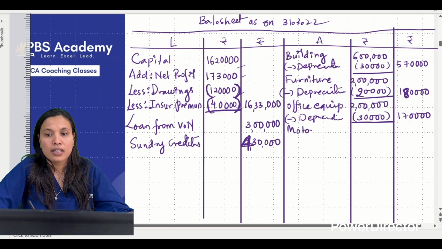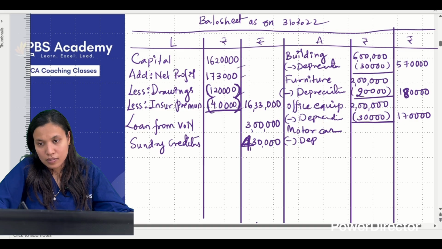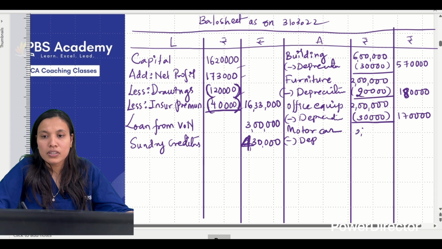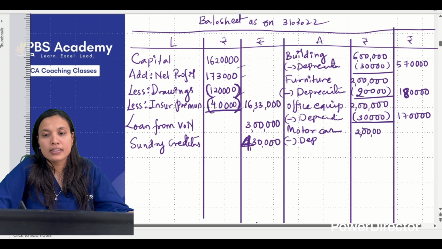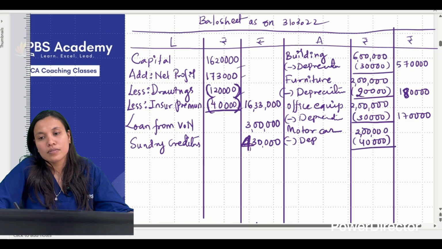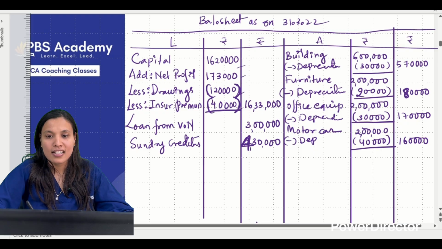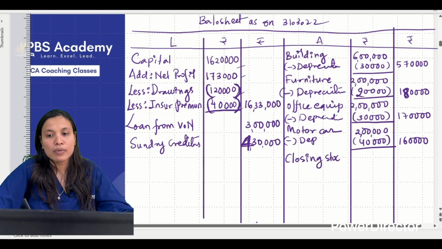Next is motor car. Motor car value is 2 lakhs given. Depreciation is 40,000. Correct? Yes, I have taken all the assets. Now let me write next is closing stock. If you remember, closing stock value was 4,40,000, correct?